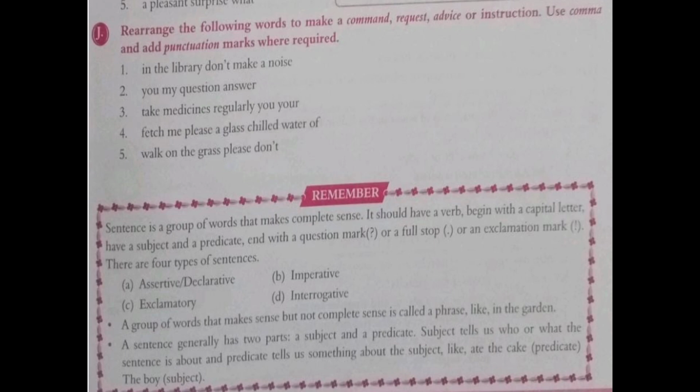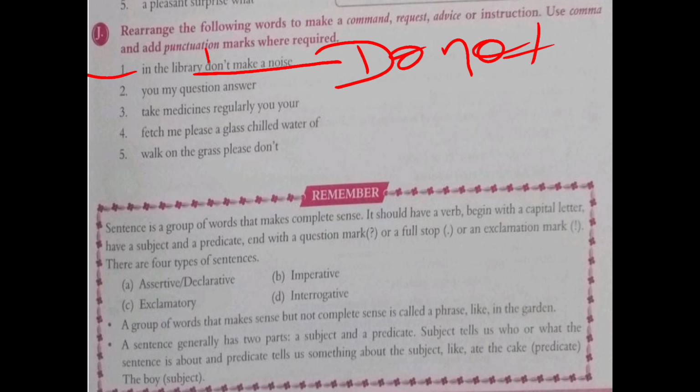Rearrange the following words, make a command, request, advice and instructions, use commas and add punctuation marks where required. So let's finish it quickly. In the library, don't make a noise. So start with do not make a noise in the library. The D of do not is always written in capital letter. And at the end of the sentence, do not forget to keep a full stop.